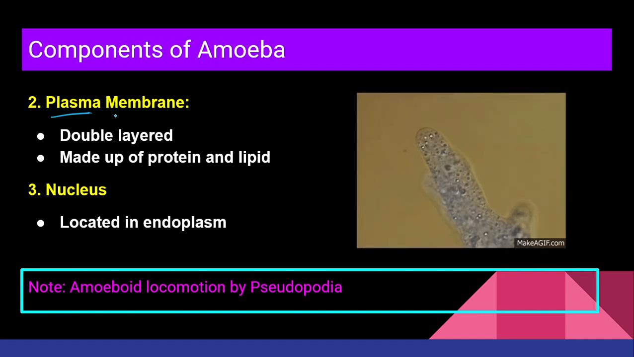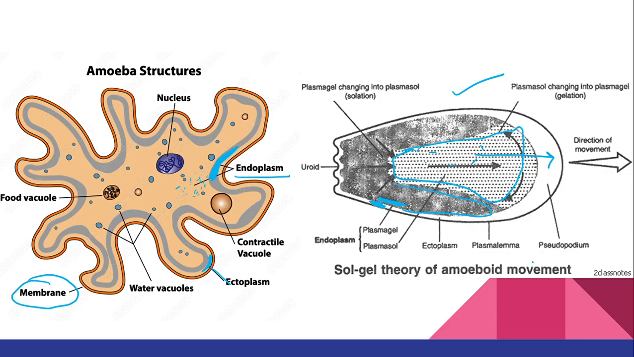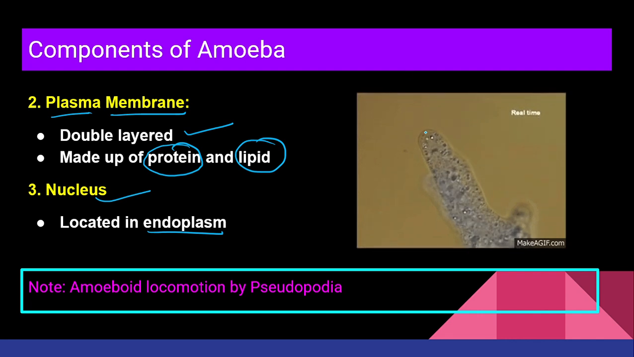Now, the second structure is your plasma membrane. Plasma membrane is similar in each and every organism, let it be bacteria, eukaryote or prokaryote, whatsoever it is. The only difference is in the ratio of protein and lipid, right? So, plasma membrane is a double layer and it is made up of protein and lipid. It also has a nucleus which is in the endoplasm. See over here. Here is the nucleus. Tell me where it is present. Is it present in the ectoplasm? No, it is present in the endoplasm.